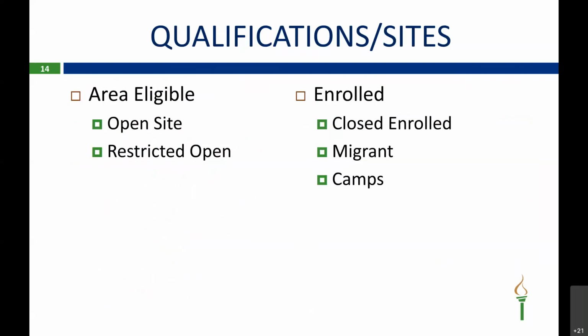Okay, now I'm going to go over the different qualifications and the different type sites under each qualification that are within this SSO program. The first qualification is called area eligible, and it has open sites and restricted open sites. The second qualification is enrolled, which consists of closed enrolled, migrant, and camps.